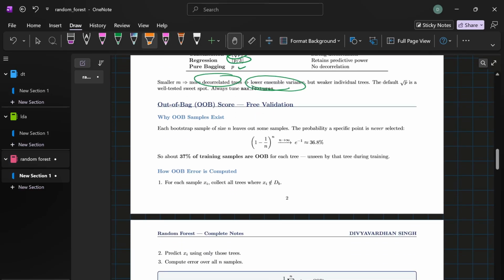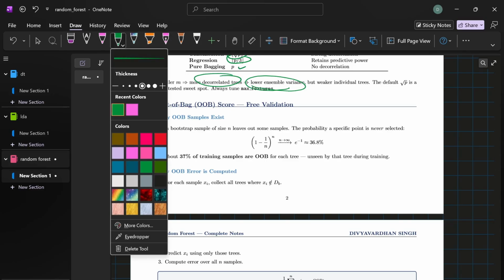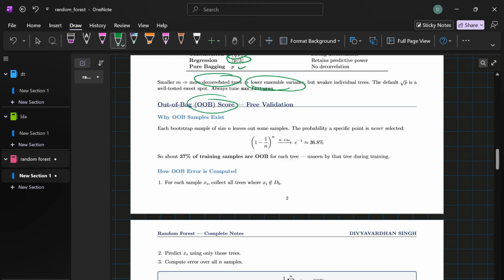Okay, so now let's talk about the 37% out-of-bag data, because this is one of my favorite things about the random forest. Every tree was trained on roughly 63% of the data, and the other 37% is the OOB samples, out-of-bag samples, which were never seen before by the tree. So you can use these samples to test the tree.